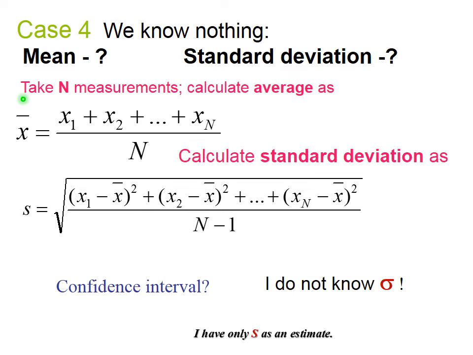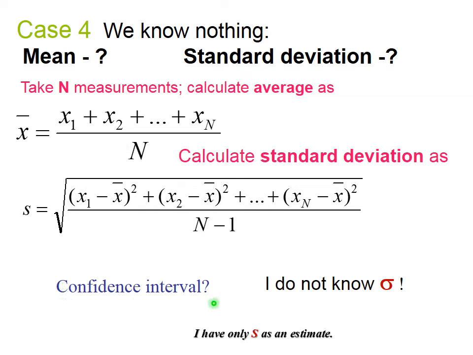What do I do? I take n measurements, calculate the average as usual, first, second, last divided by number, and I calculate standard deviation myself. It's not sigma, it's S. So first measurement minus mean, second measurement minus mean, all of them squared, and I divide it not by n but by n minus 1, where n is number of measurements.